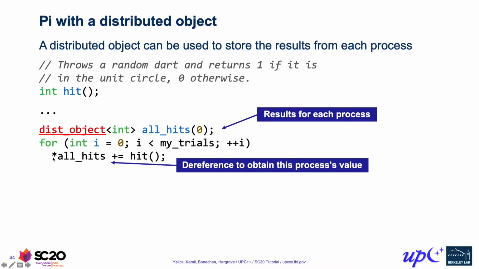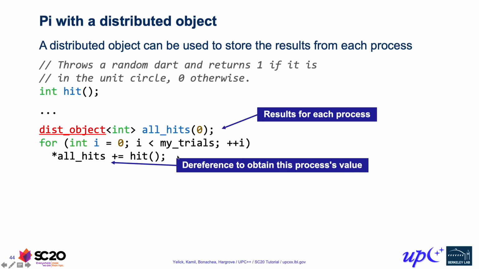I mentioned earlier that we don't support dereference with star on a global pointer because that would hide communication. But here, star just gives us the local representative, so there's no communication at all involved.